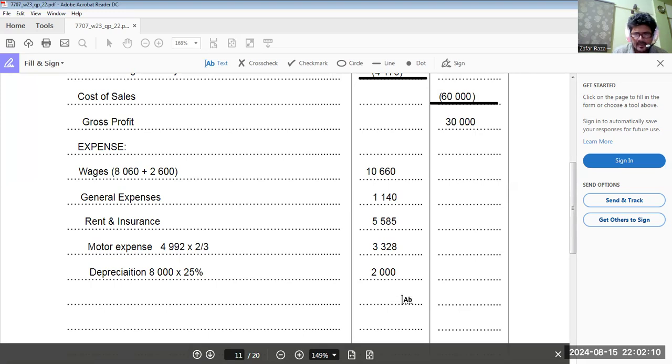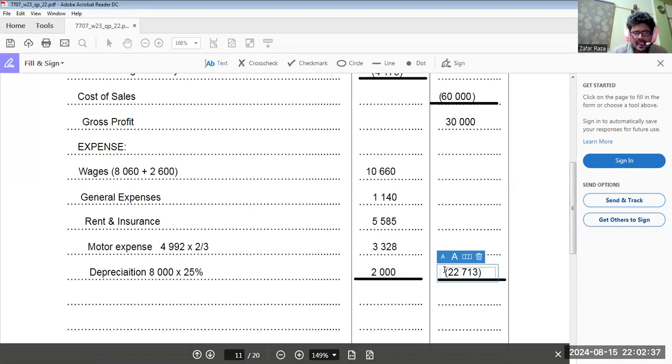That is 22,713 total expenses, and we have to keep it in brackets.